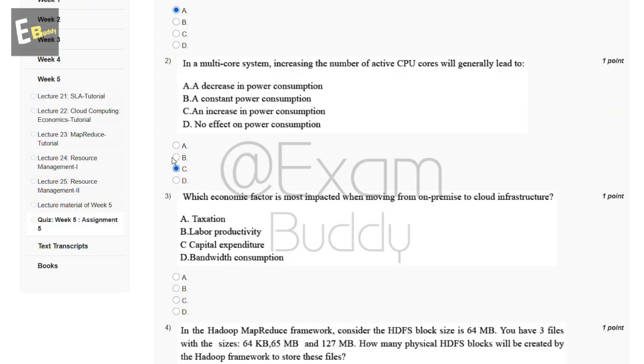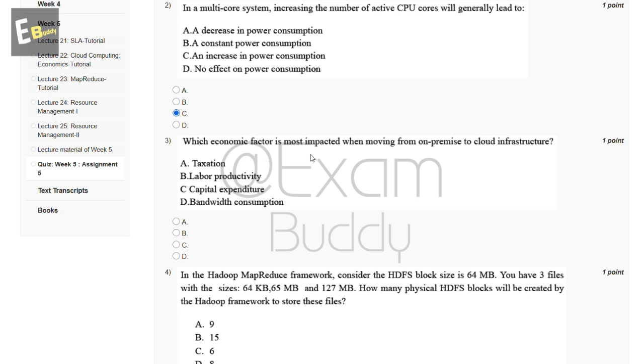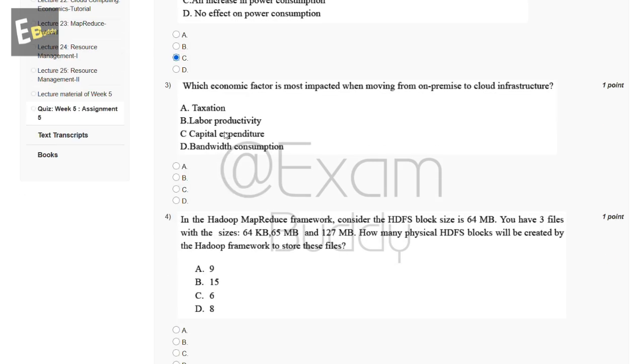Now, the third question is, which economic factor is most impacted when moving from on-premise to cloud infrastructure? So these are the options: taxation, labor productivity, capital expenditure, bandwidth consumption. So the answer of our third question is capital expenditure.